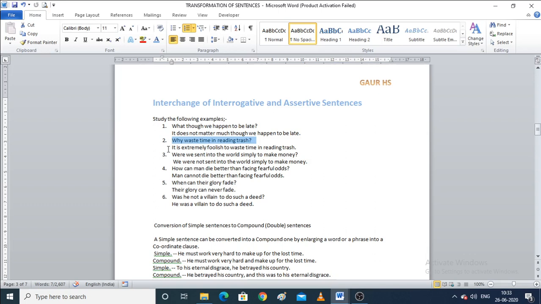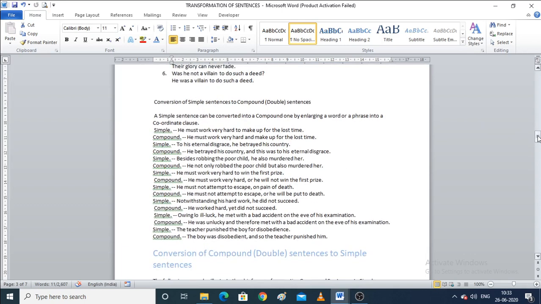So you can see that both the meanings are the same, but still these are two completely different types of sentences that we have used. Now the third one, were we sent into the world simply to make money, is a question put up by some person, right? Now, we were not sent into the world simply to make money. So both mean the same, but yet they are different.